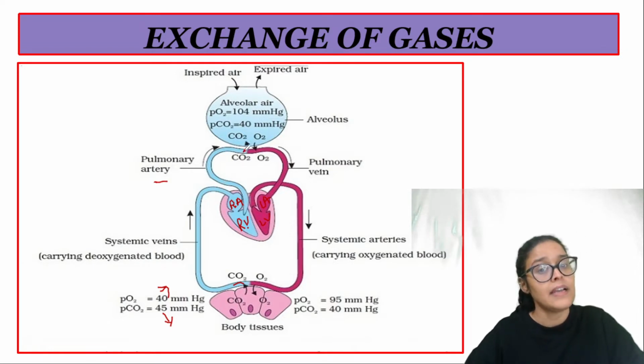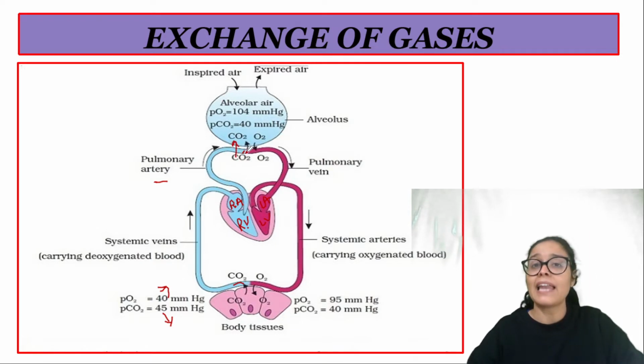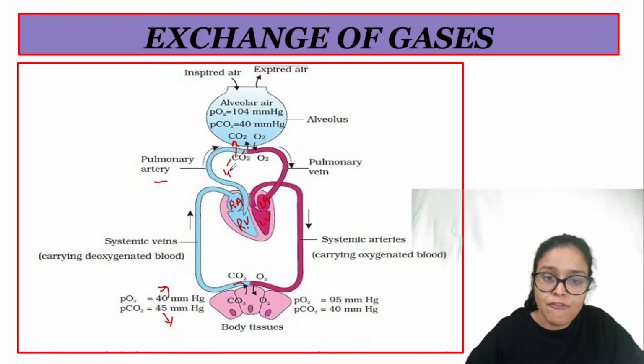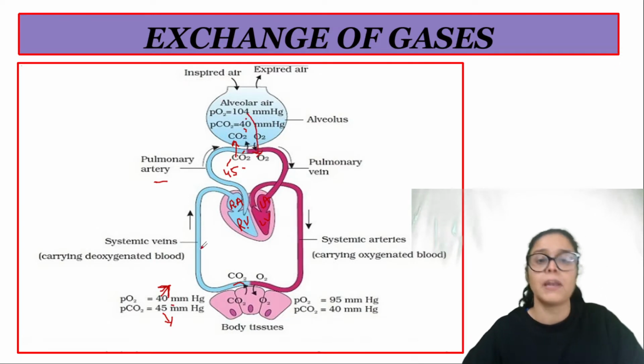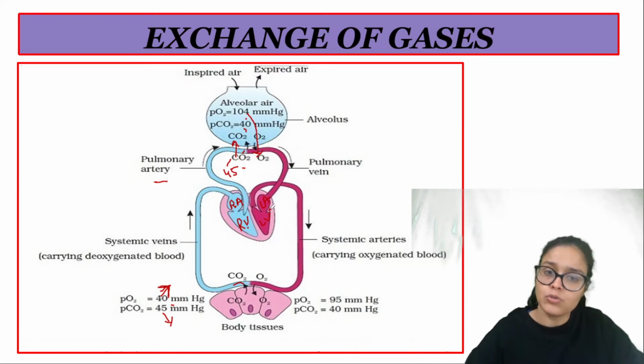और lungs में क्या होगा? Obviously CO2 would diffuse into the alveoli क्योंकि deoxygenated blood has 45 mmHg CO2. So obviously it would move from high pressure to low pressure. And oxygen कितना है deoxygenated blood में? It's 40 mmHg. So blood में, alveoli से oxygen would come to the blood. Now this oxygenated blood from the pulmonary vein comes to the left atrium of the heart, then the left ventricle of the heart, and it would pump blood to the whole body via the aorta, right?